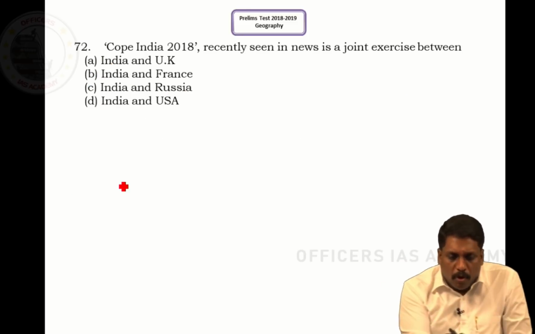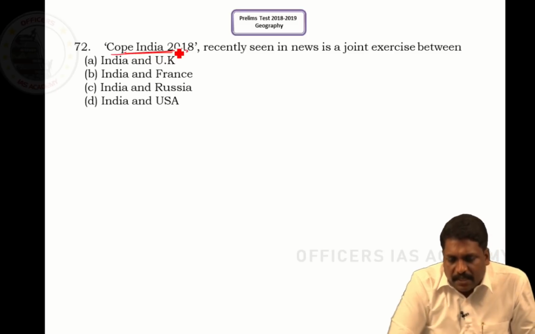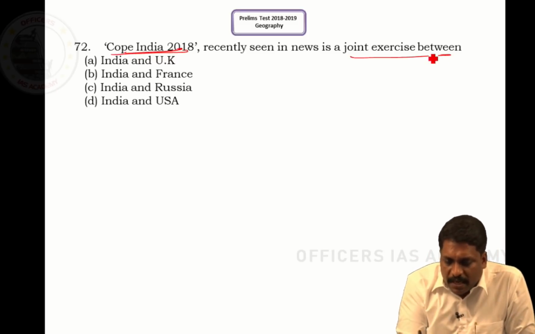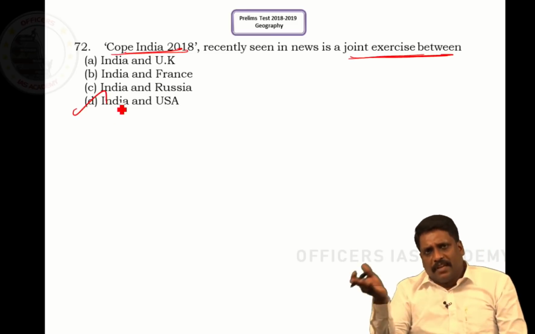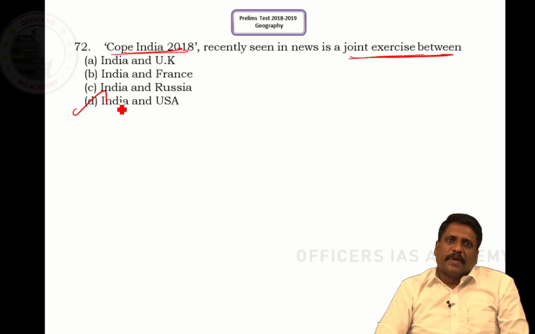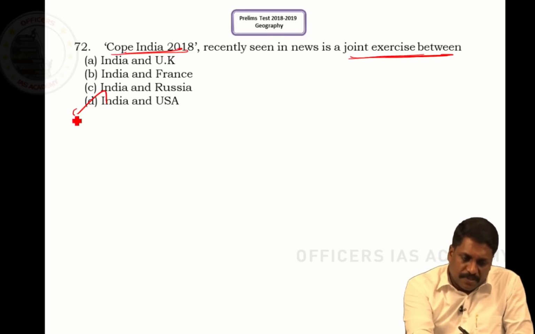Question number 72. Direct question. COPE India 2018, recently seen in news, is a joint exercise. It is a joint air exercise that has happened between India and USA, sir. Very recently, we had this exercise conducted in West Bengal, sir. Right, sir. So answer is D.